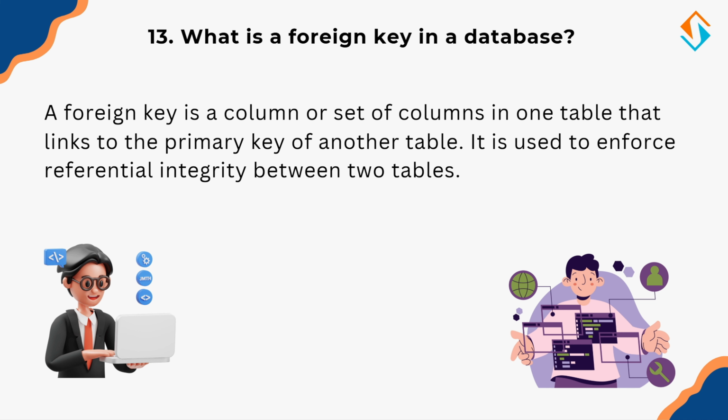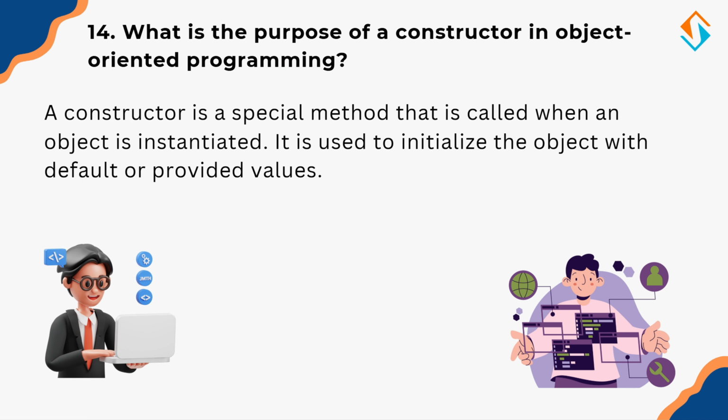Now let's switch gears and discuss constructors in object-oriented programming. So, what is the purpose of a constructor in object-oriented programming? A constructor is a special method in object-oriented programming that initializes an object when it is created. For example, when you create a new car object, the constructor can automatically assign a brand, model, and color without needing to set them manually every time. Constructors make object creation more efficient and help maintain consistency in object properties.